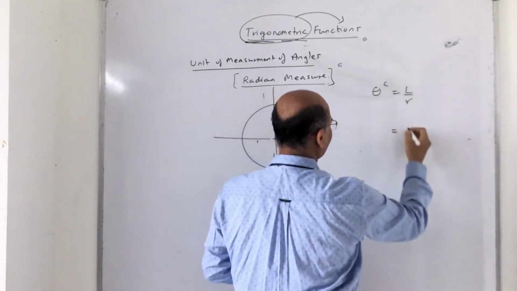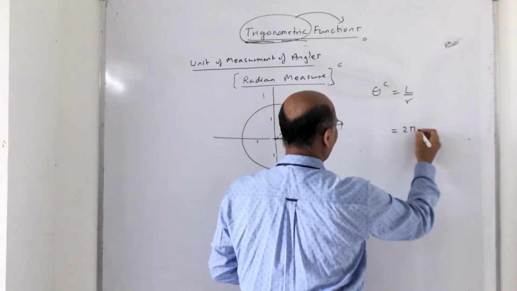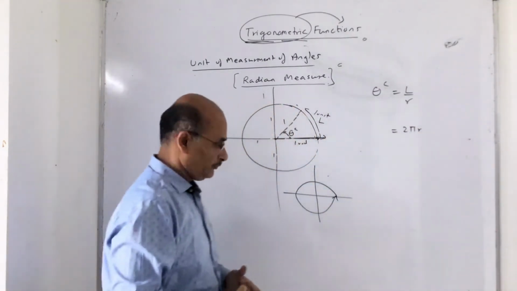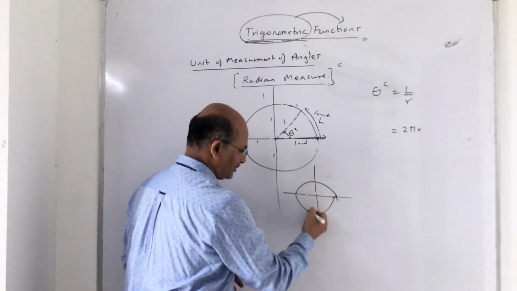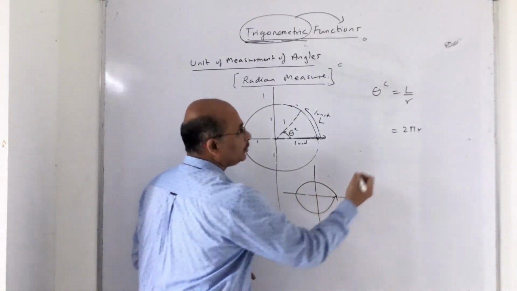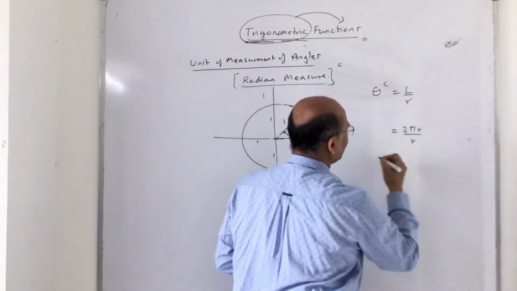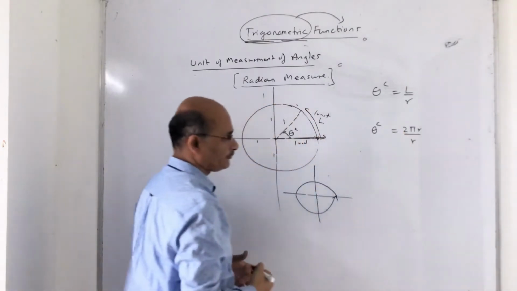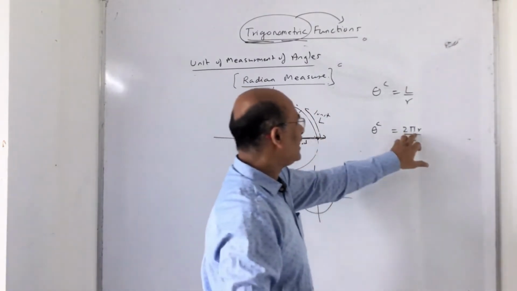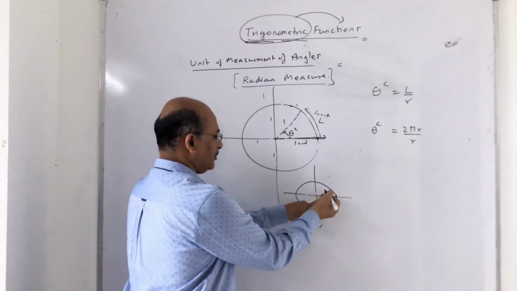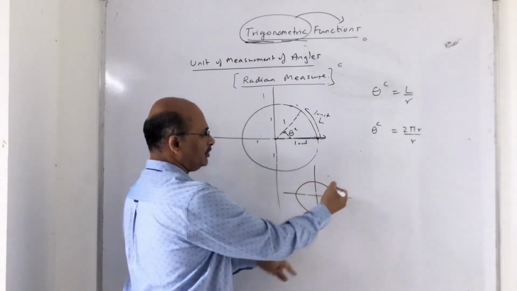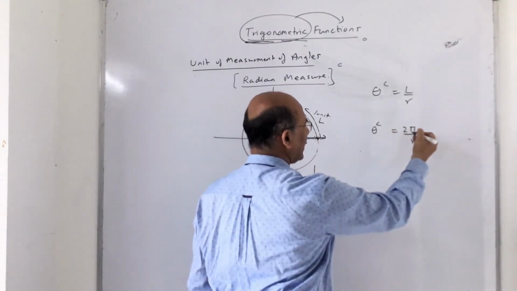Theta radian I can say is 2 pi r, because this is one circumference of a circle, right? 2 pi r upon r. So if the terminal arm makes a complete revolution, then what happens? It is 2 pi r upon r.